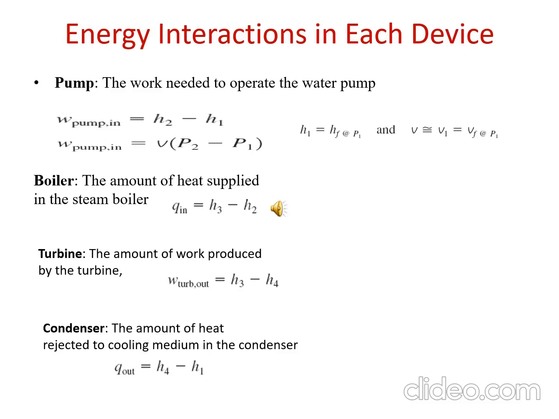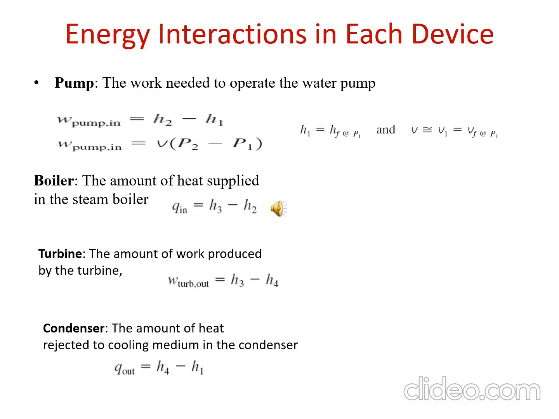So work done by the turbine, Wt, is equal to H3 minus H4, and its unit is kilojoule per kg. Okay, so the next process is process 4-2-1. What is happening in process 4-2-1? The steam is usually a saturated liquid-vapor mixture with a high quality, because it is coming from the turbine.